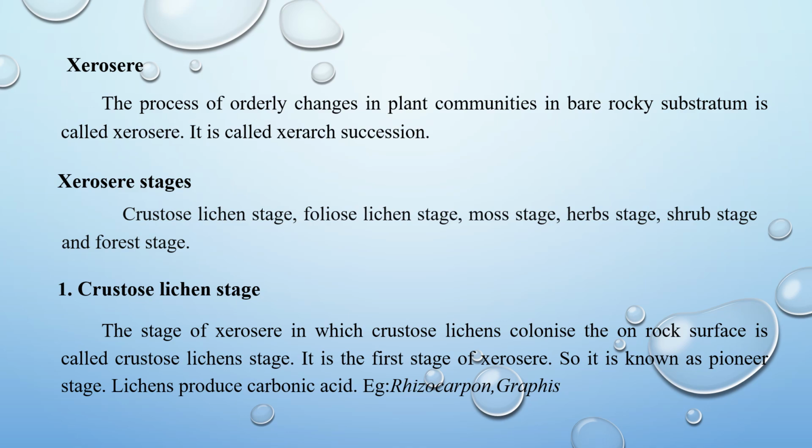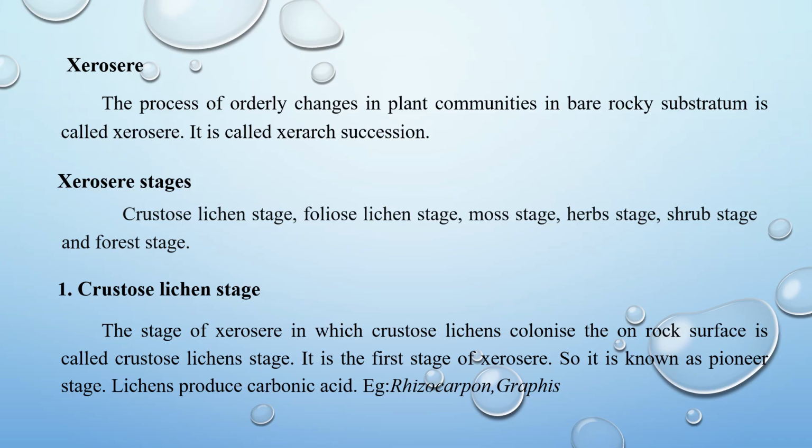The first community appearing on the rock is crustose lichens. These lichens reach the rocks through wind in the form of spores or broken fragments. Lichens produce carbonic acid. It is a weak acid. It brings about the weathering of the upper layer of the rock.